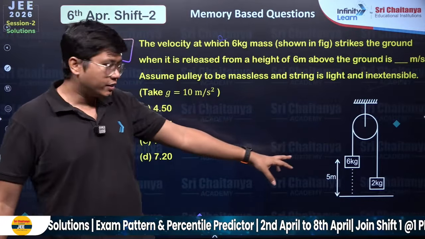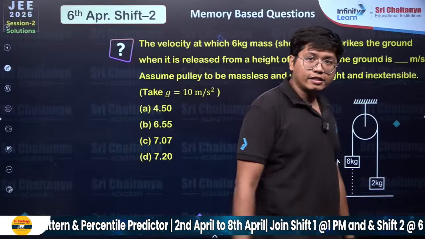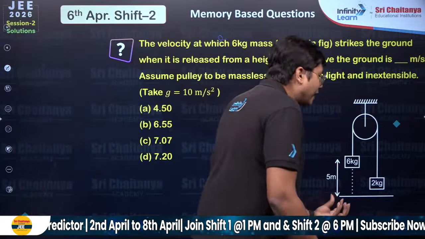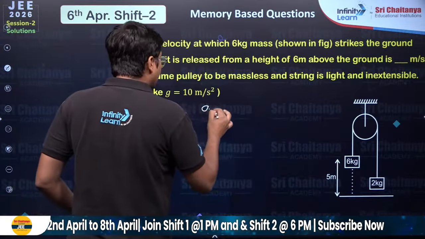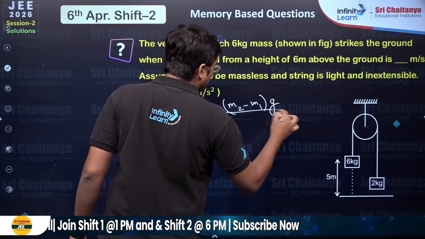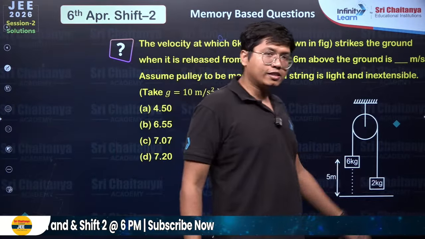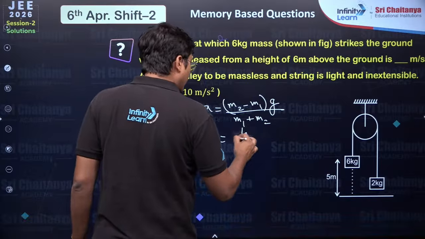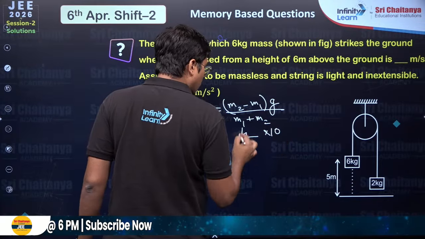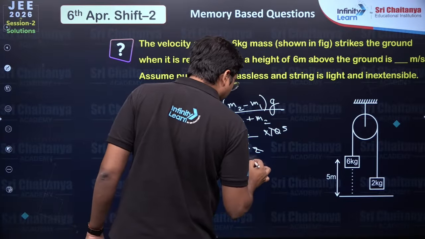You have a basic Atwood machine, 6 kg here, 2 kg here. You let it go. So there's an acceleration, the Atwood machine's acceleration. This accelerates down with an acceleration we know that is (m2 minus m1) g over (m1 plus m2). m2 minus m1 is 6 minus 2, that's a 4 on top, divided by 6 plus 2, 8 down below, into g, that's a 10. 4 goes with the 2, goes with the 5. So the acceleration is 5 meters per second square.